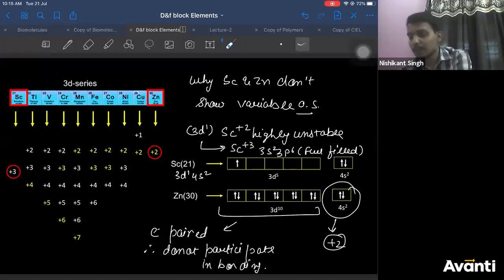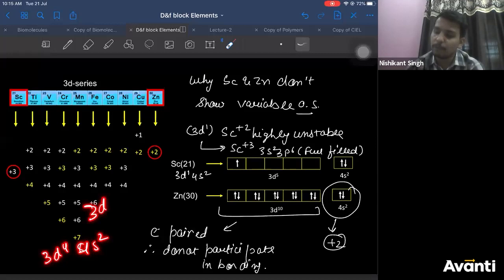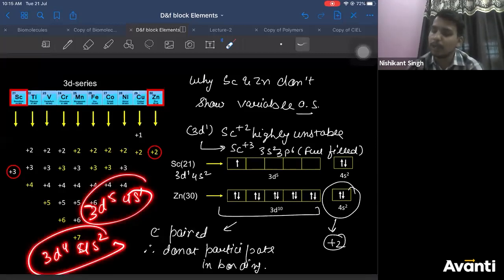Will chromium show +1? Chromium does not show +1. It should, but it does not. Why chromium does not show +1 generally is, we need to check that. We can say it this way: chromium is 3d4 4s2. It becomes 3d5 4s1. Originally it is 3d4 4s2, so it will lose 2 electrons easily, right?